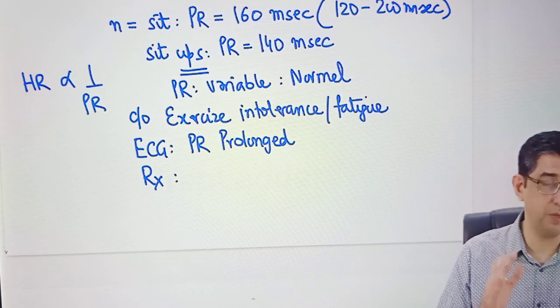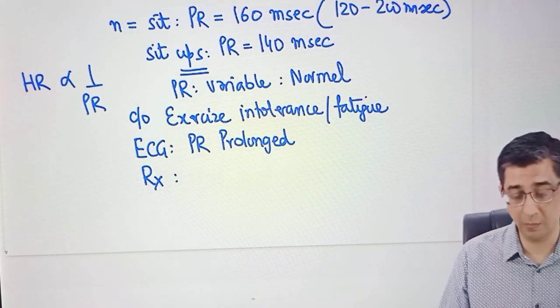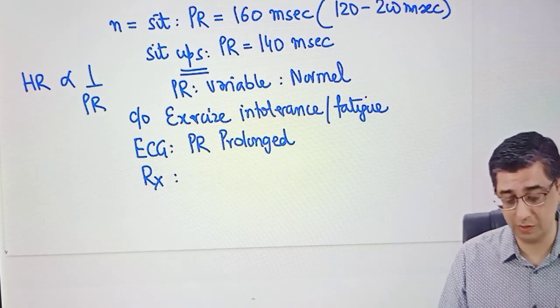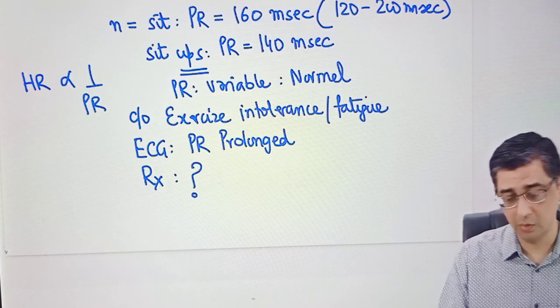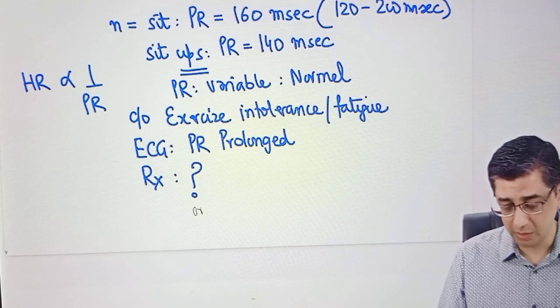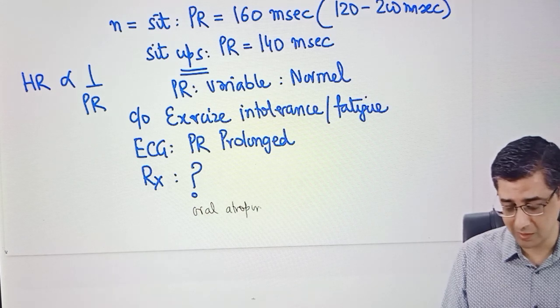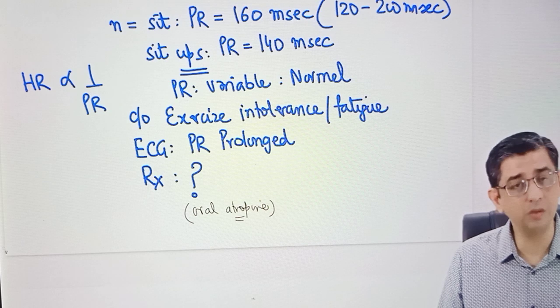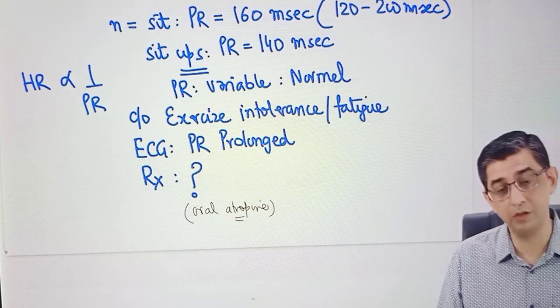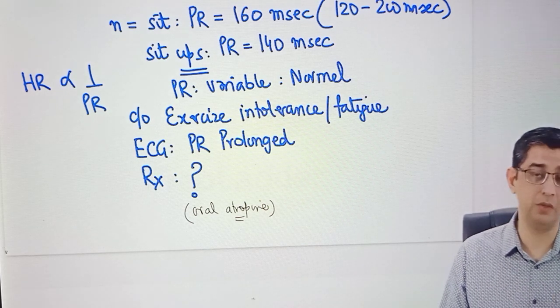Now the point is, if the pacemaker malfunctions, we can change it. But if the conduction is hampered, then you can't do much for these patients. So there's definitely no treatment for first degree heart block patients. In some books, and I'm just mentioning it offhand, it might be mentioned that oral atropine can be used in these patients. That's just an offhand remark, because atropine can slightly reduce the symptoms, but there are side effects also. If you give oral atropine on a regular basis, it will cause a lot of side effects, so we have to balance the benefit versus the risk.